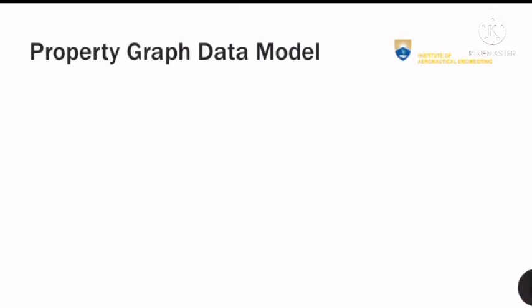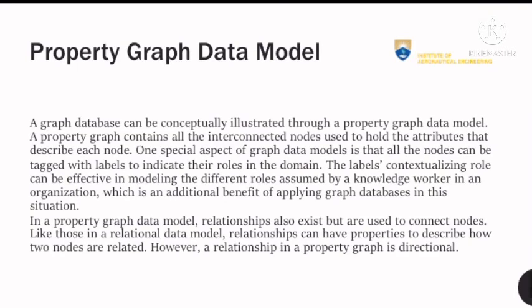From the previous slide, we were able to learn some information about the relational data model. Now we will come across the third type, the property graph data model. A graph database can be conceptually illustrated through a property graph data model. A property graph contains all the interconnected nodes used to hold the attributes that describe each node.